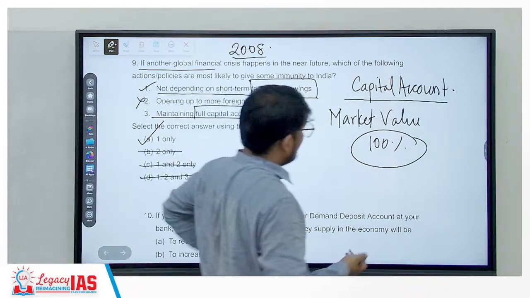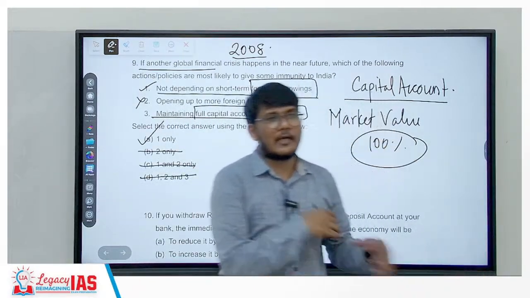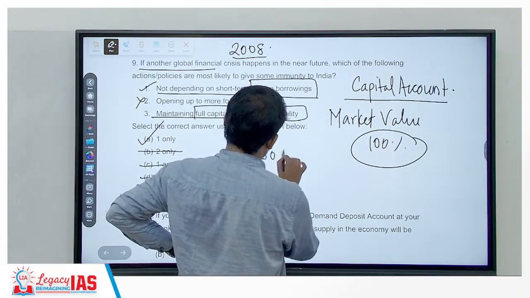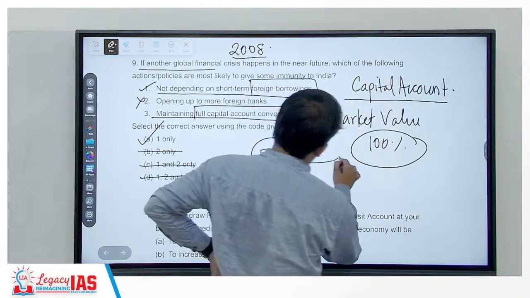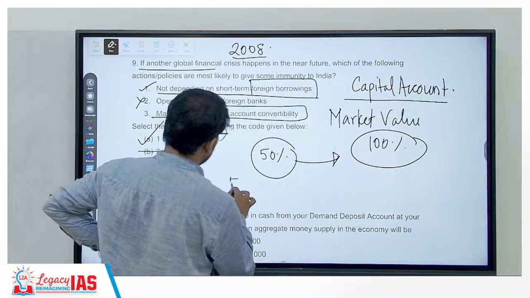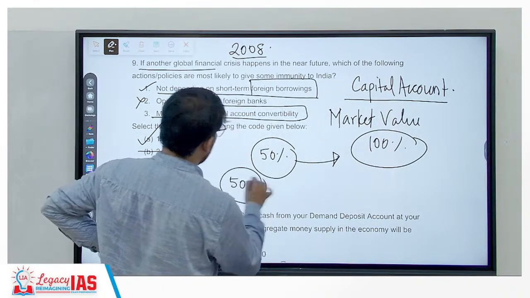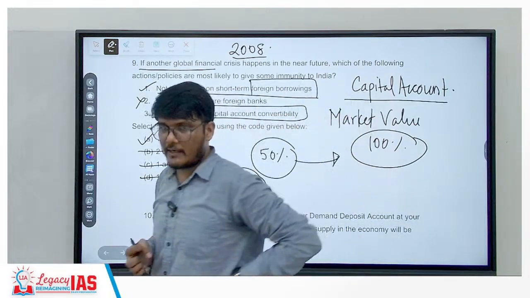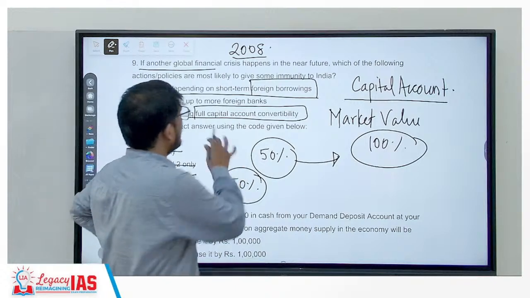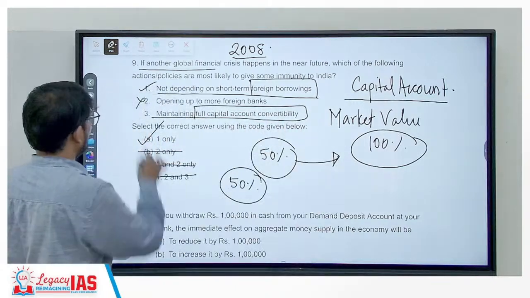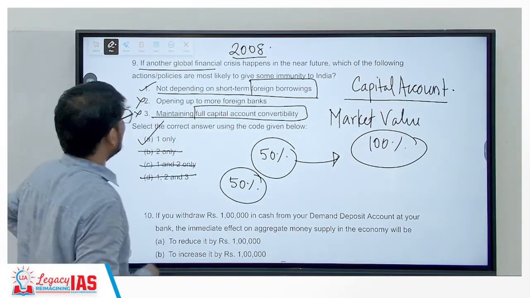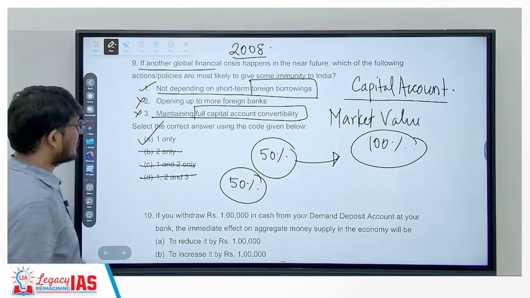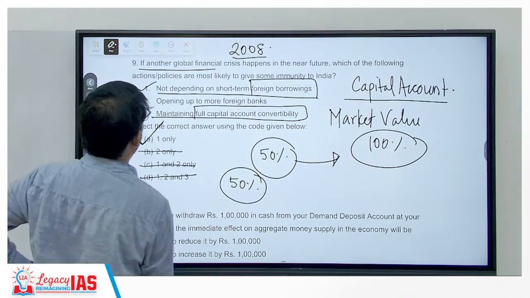What is the opposite of it? Let's say not opposite, but instead of full, if it is partial, let's say 50% you can convert. So 50% may go out at market value, but still 50% would remain and may go out at a value lesser than the market value, right? So full capital account convertibility is not going to help. So this is also wrong. The only correct answer is statement 1. So the correct option is A, 1 only.